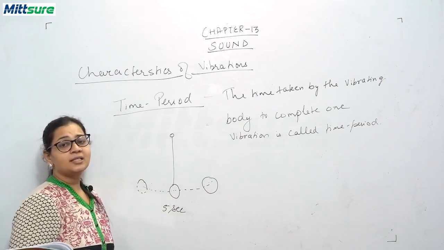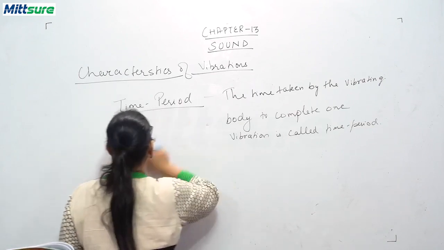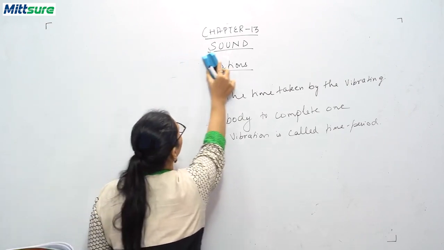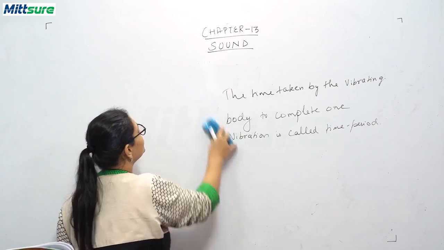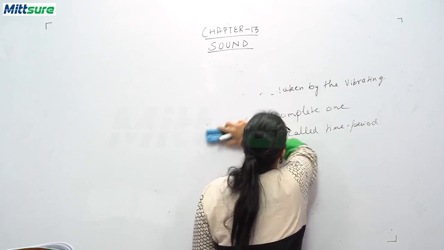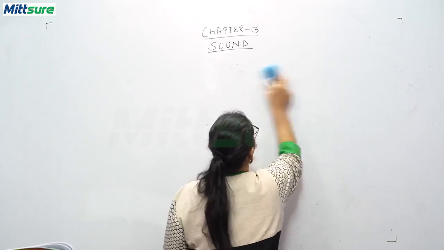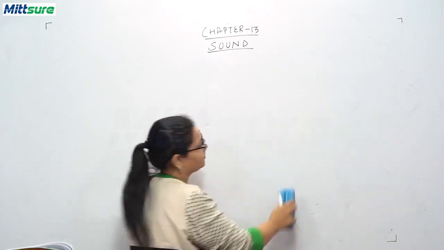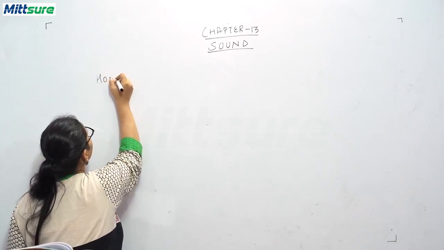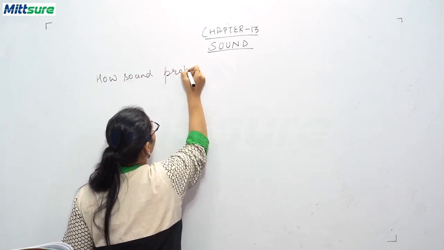Now we will be discussing how sound propagates. Propagates means travel. Okay. So we will be discussing how this sound which is produced by different media reaches our ears or different locations or different sources. Okay. Now we will be discussing about this. Okay. Let's start. Write the heading, how sound propagates.